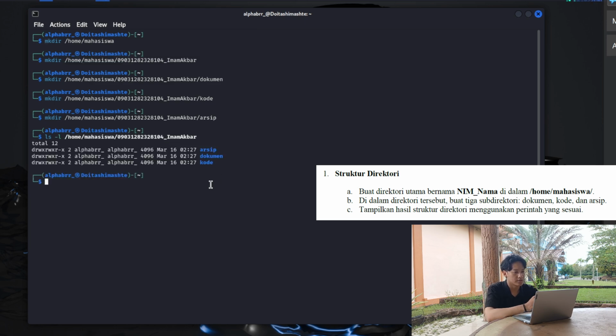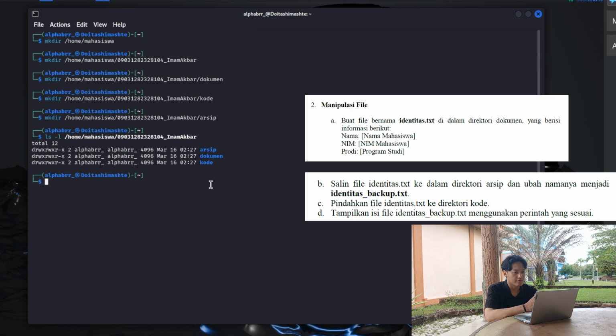Now we move on to the second task. The second question is about manipulating the content of the file. We will be filling the content of document with our data using the echo -a command and applying it as identitas.txt. So we choose the echo -a. Right.